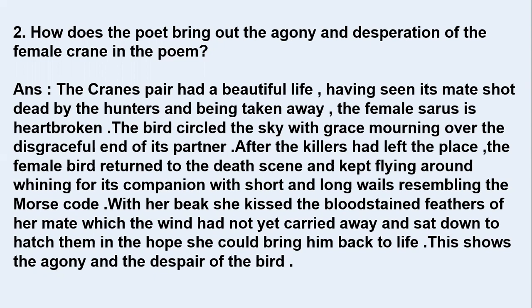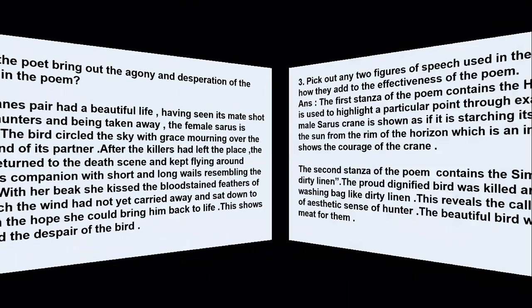Okay, so in this way, you can write the answer for this. You can just remember in 2 or 3 points that the female bird's life was very good. After having seen the hunters shoot the mate, it was totally heartbroken. It took circles and then it came to the death scene, collected the blood and feathers and sat on it to hatch and give back life to the mate. So this shows the agony. So here you can remember in just 4 points, students. Okay. Moving on to the next question.